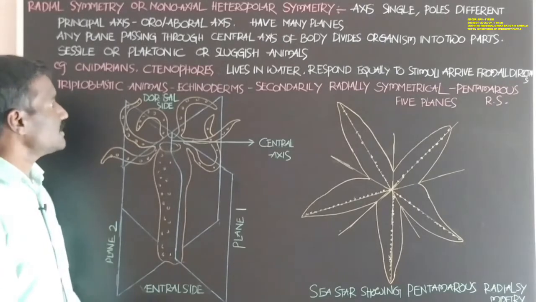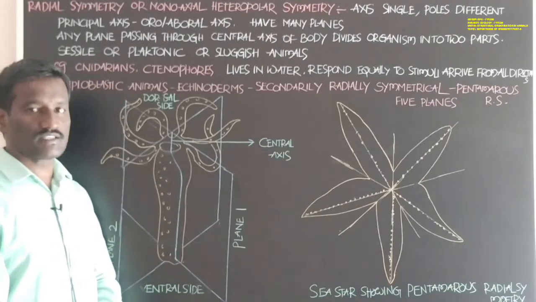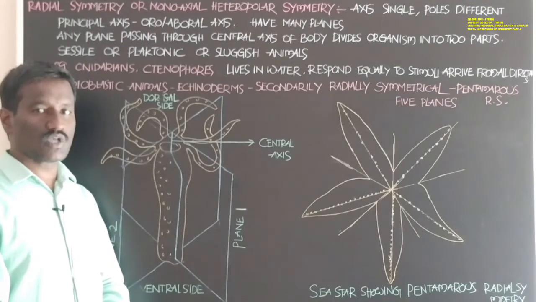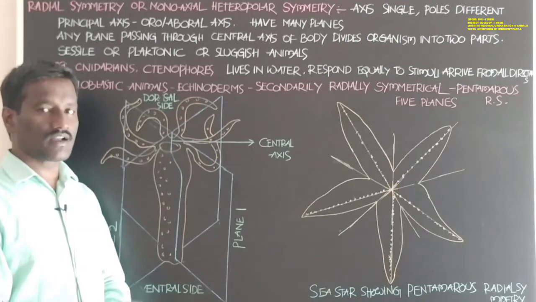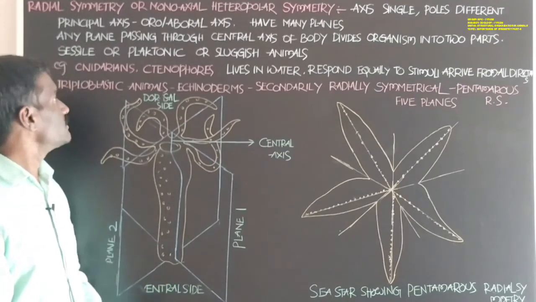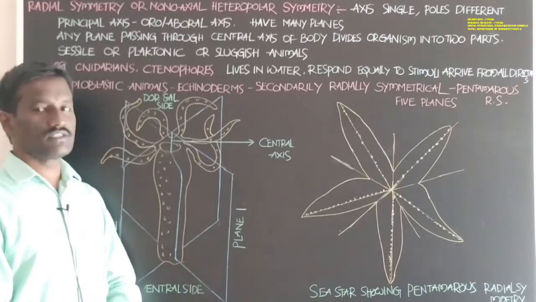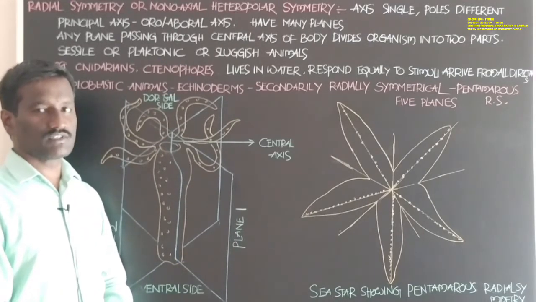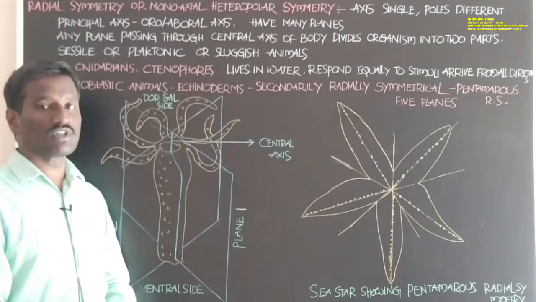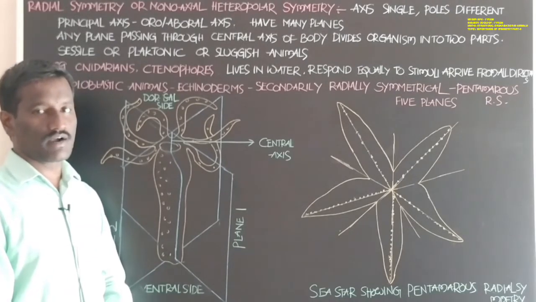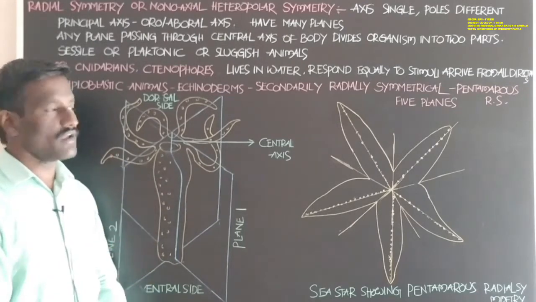These animals are sessile forms. Sessile means the entire body of the animal attaches to the base. Next, planktonic means these are aquatic animals that do not propel in water; they either drift in water or float on the water.